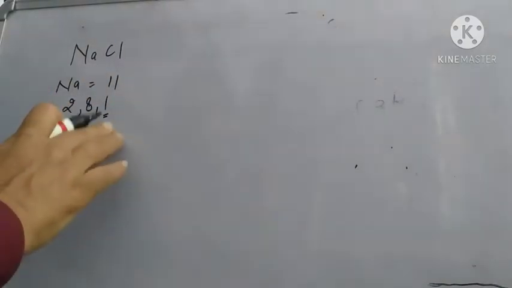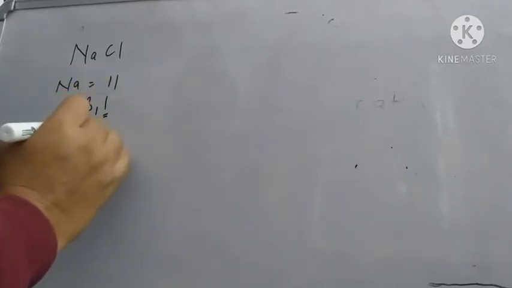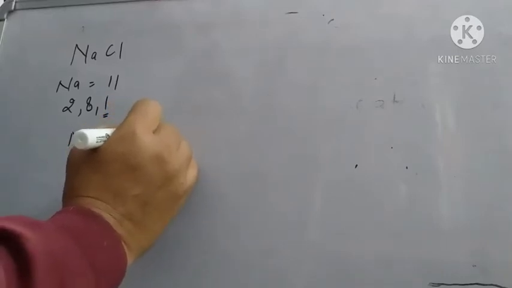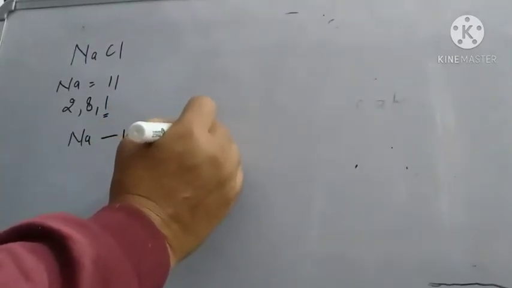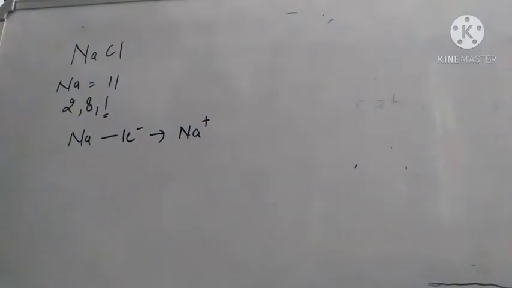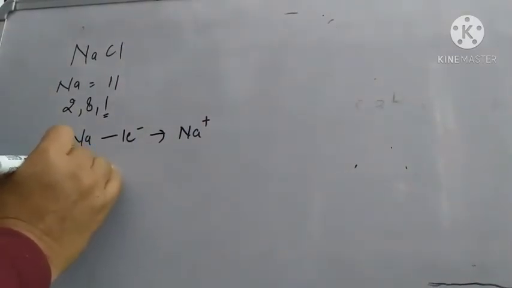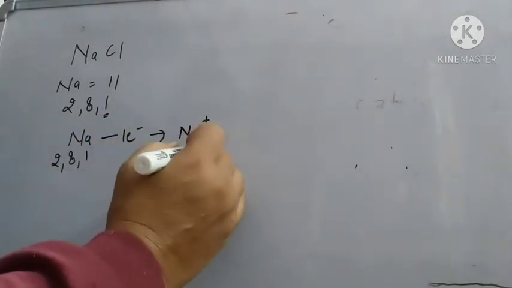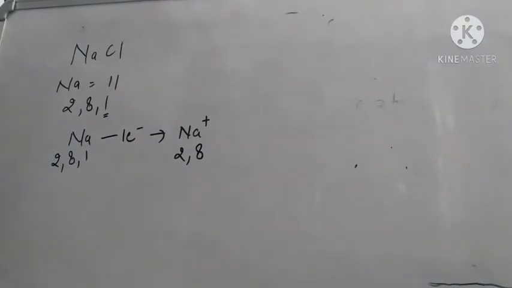So sodium is going to lose this electron and will change into a sodium ion. Earlier it had the electronic configuration 2, 8, 1. Now it has 2, 8, that is of noble gas neon. So now it is stable when the atom has changed into an ion.